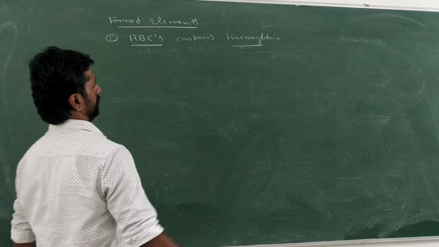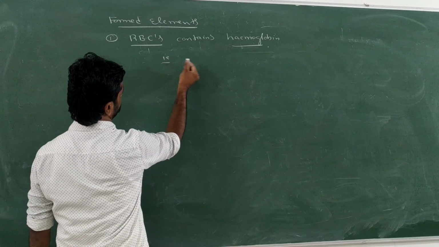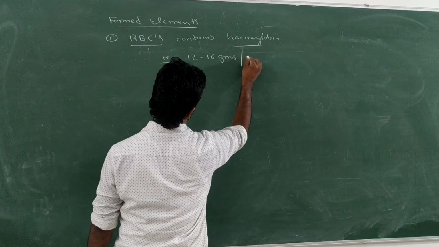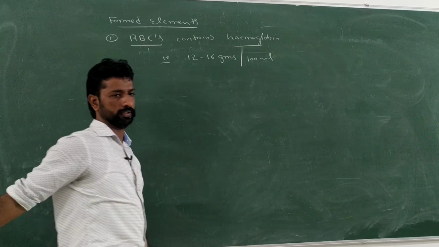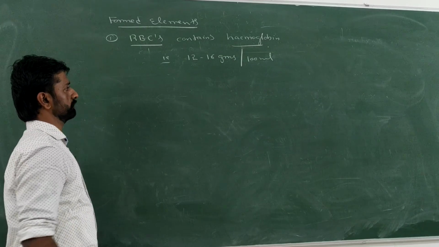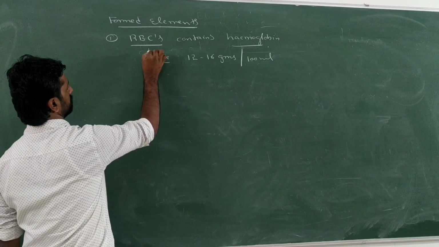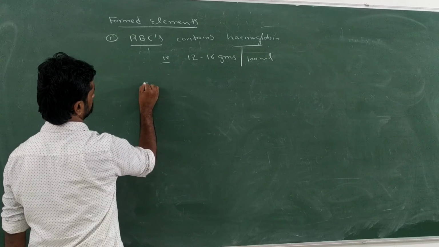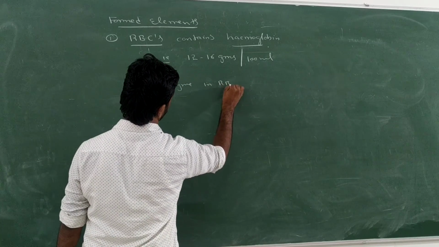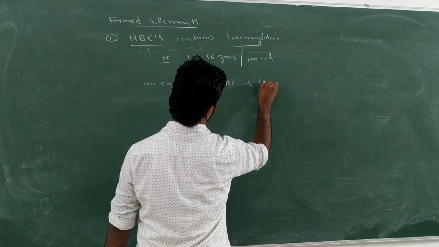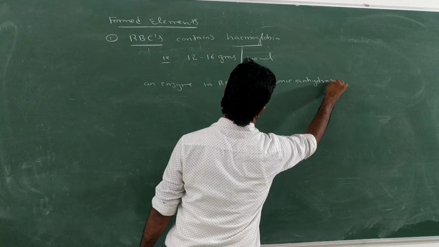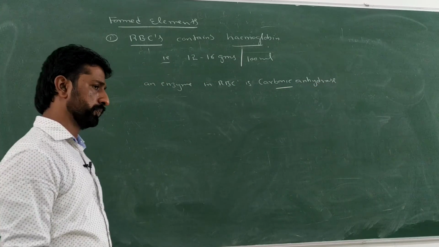So RBCs contain hemoglobin, that is, 12 to 16 grams of hemoglobin per 100 ml of blood. So each 100 ml of blood will contain 12 to 16 grams of hemoglobin. And RBCs also contain an enzyme. So what is that enzyme? The enzyme in RBC is carbonic anhydrase. What is the function of this enzyme? It helps in the transport of carbon dioxide.